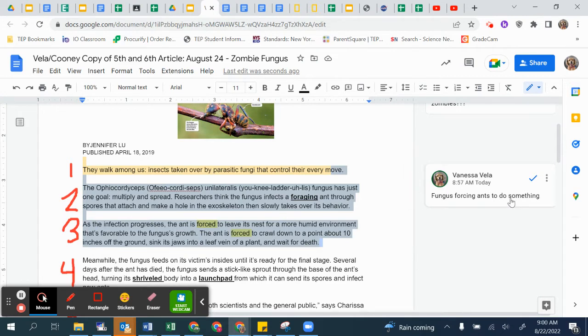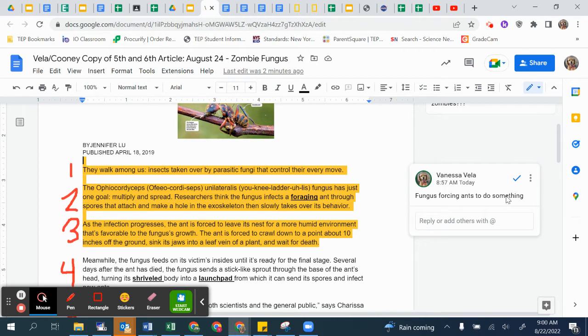So I know that I wrote this down, and that can be a good main idea for what this is. So fungus forcing ants to do something. If you want to be more specific, say forcing ants to leave their area and go to where a fungus would like to grow. So fungus forcing ants to go to an area or place the fungus can benefit.